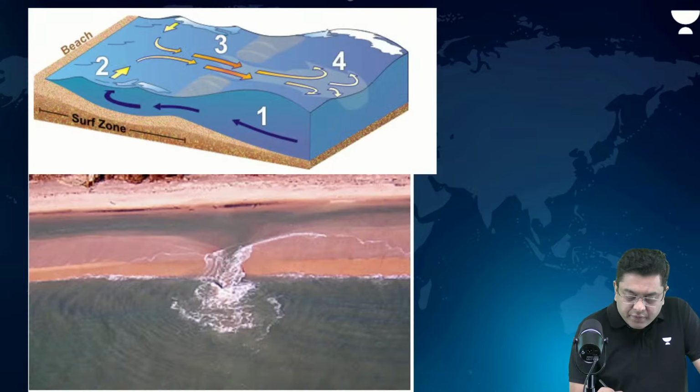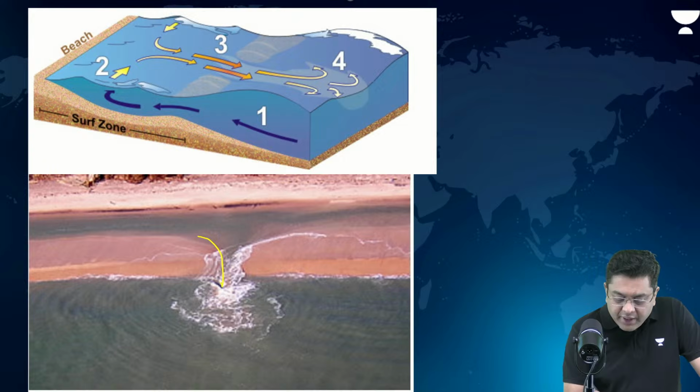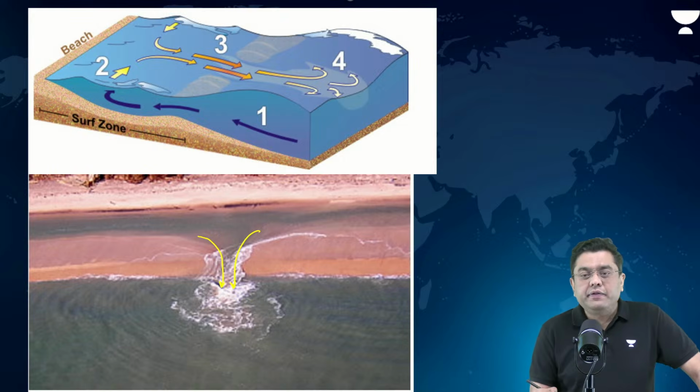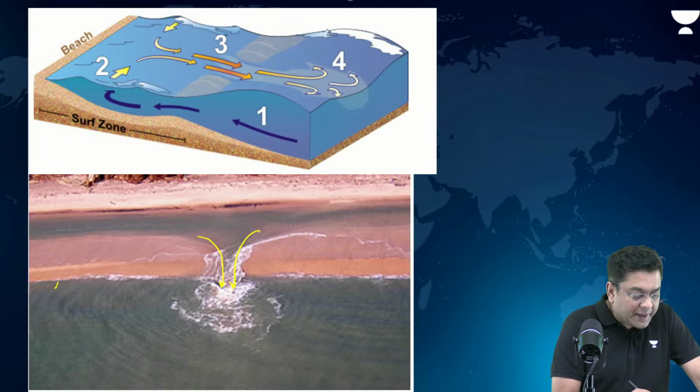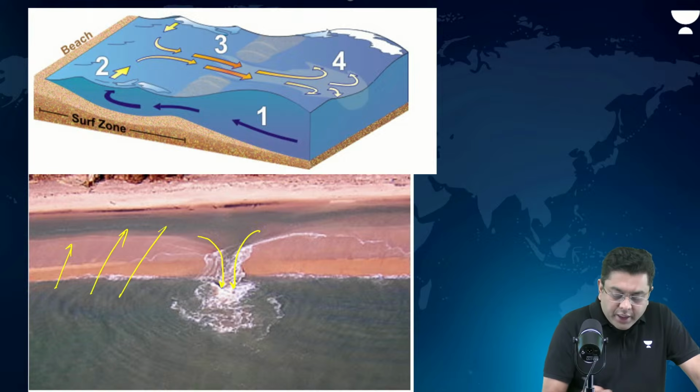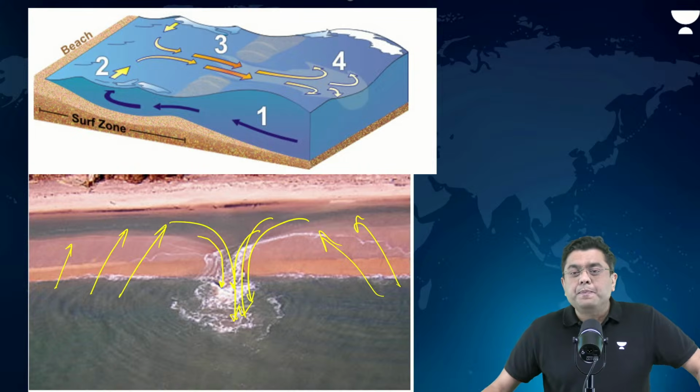So, observe this. This is the real life image in certain areas. You will always find that swash is happening from here or here or here or here. All of them generate a backwash only from one place.